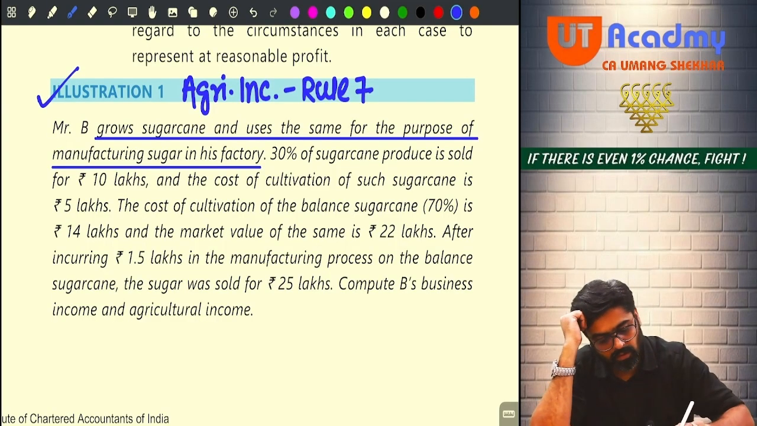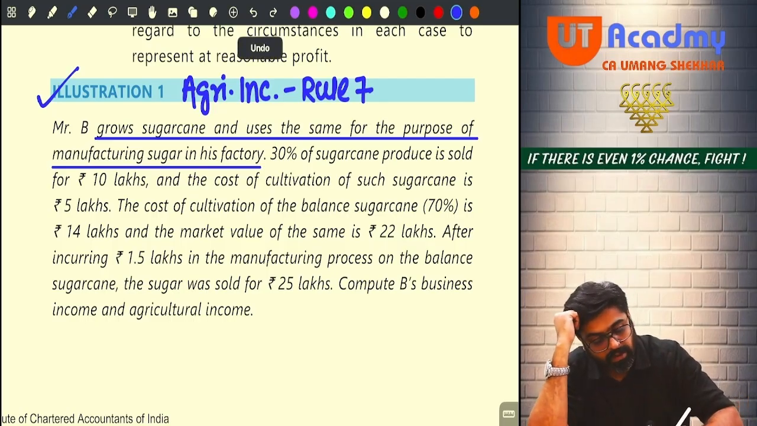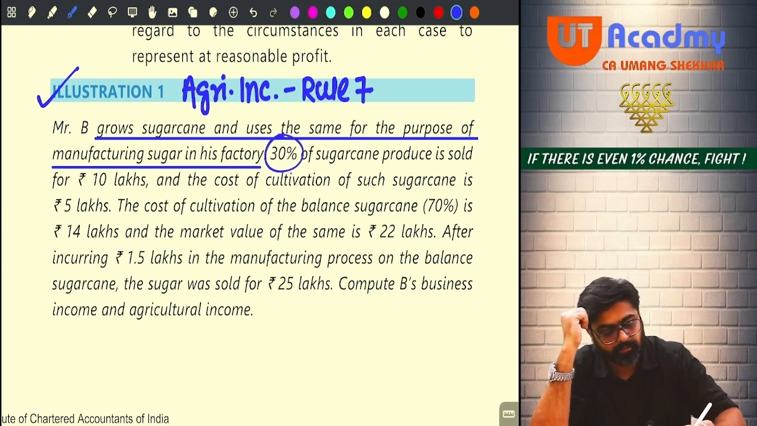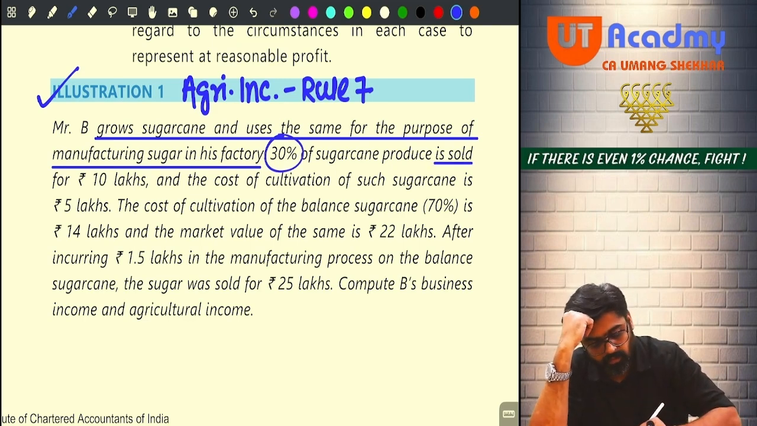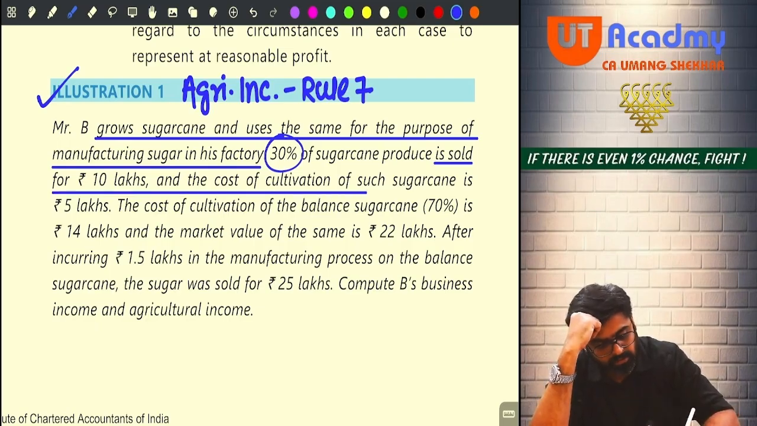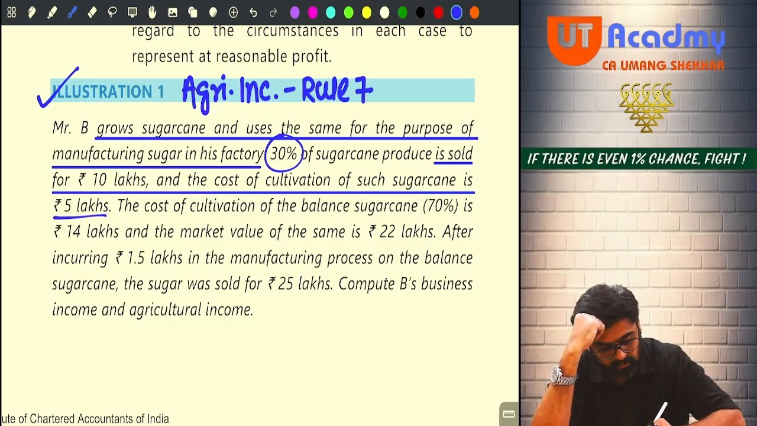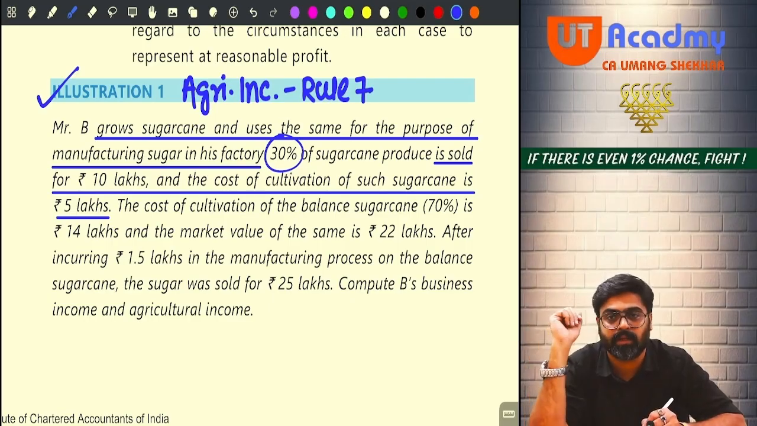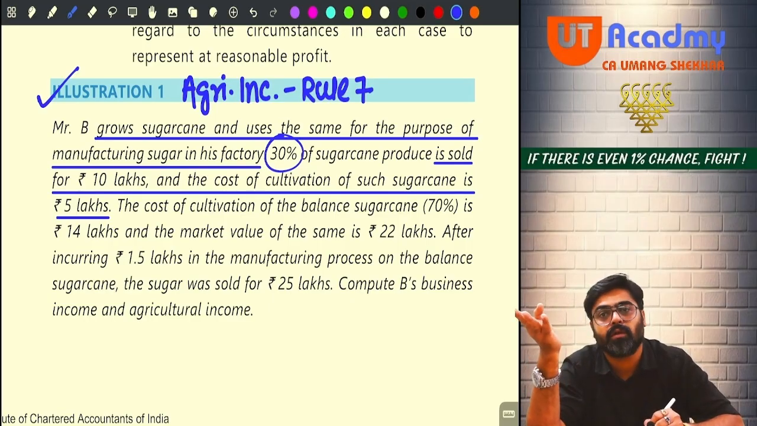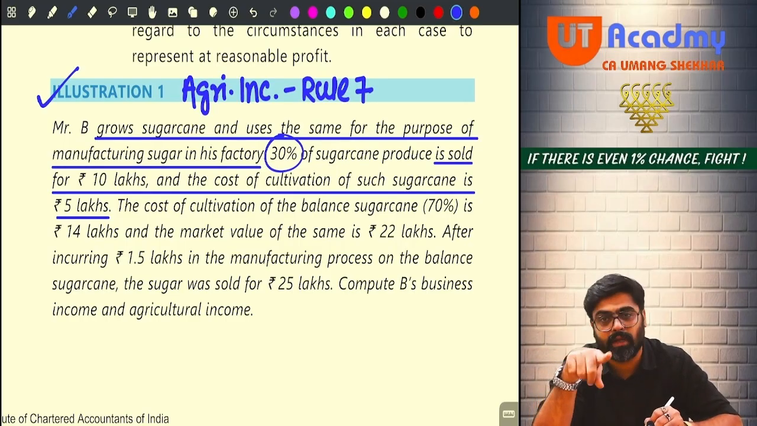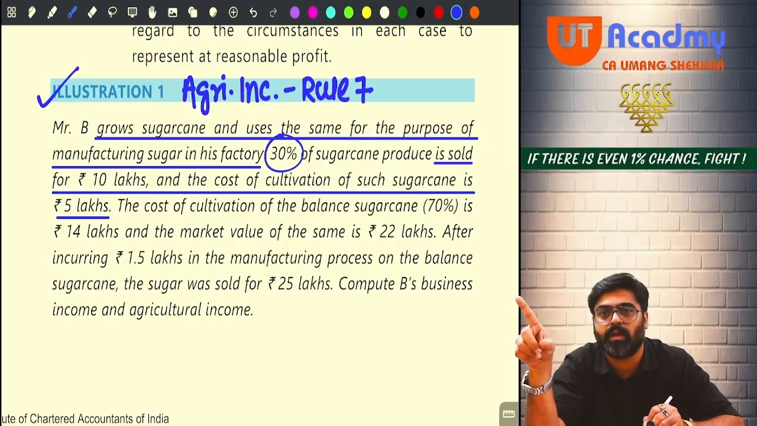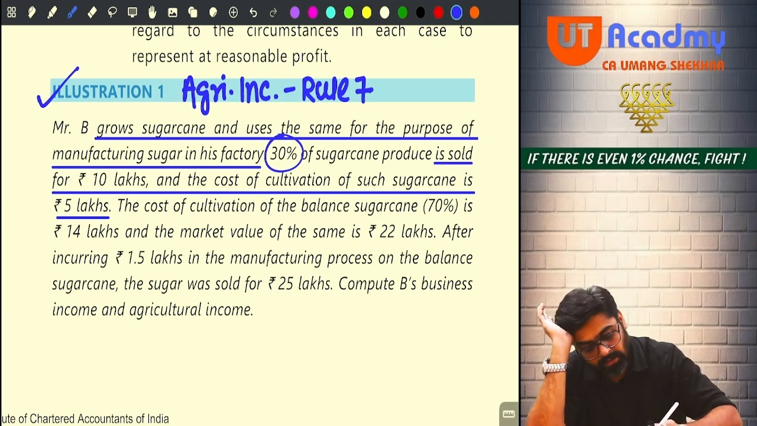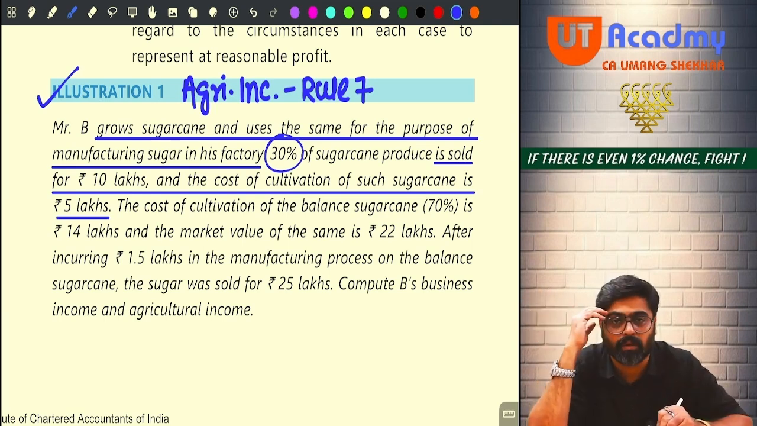Done, no? So what you will do? Out of the entire sugarcane produced, 30% is sold for rupees 10 lakhs, and the cost of cultivation of such sugarcane is 5 lakhs. Meaning that the entire sugarcane which you are growing is not used for sugar manufacturing. Out of that, 30% is sold as it is. So whatever income arises by sale of that 30%, the entire income will be your agriculture income. So how much income will be derived? 5 lakhs will be your agricultural profits.